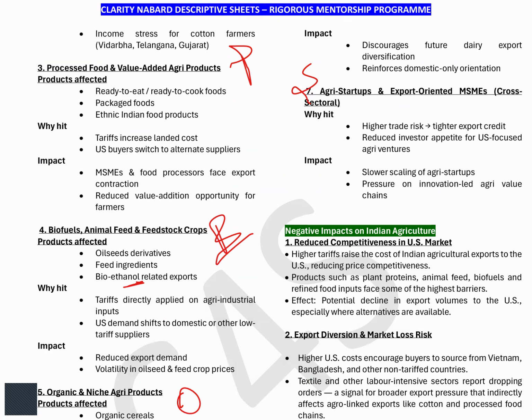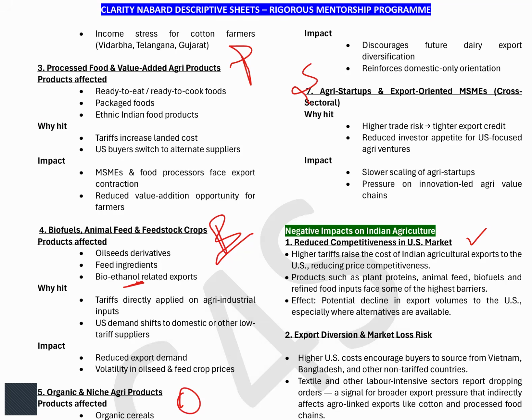Now, negative impact on the overall agriculture, as I was saying that these are sector specific points that you can mention. Now, overall agriculture: reduced competitiveness in the US market, obviously, as the tariff will be there. So we will not be that competitive if we compare to the other countries where the tariff is not being imposed. So obviously, the consumers will be purchasing those products. They will not purchase our product. So we will not be that competitive in the US market. This is the impact on the Indian agriculture.